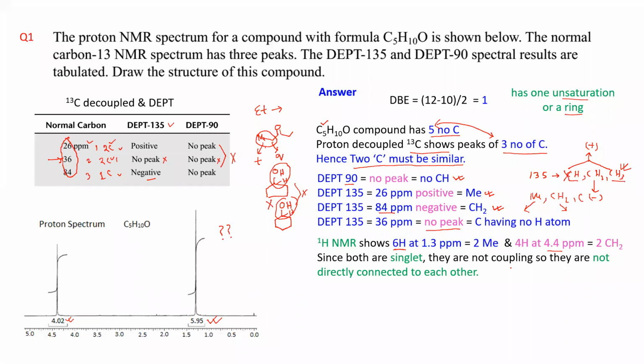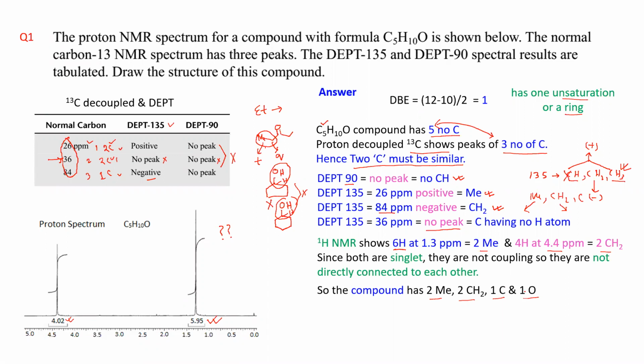So this is the total information: you have 2 methyl, 2 CH2, 1 carbon which has no hydrogen, and 1 oxygen.